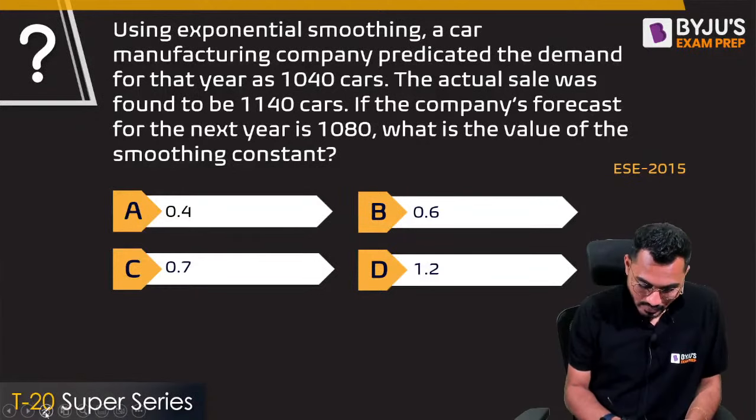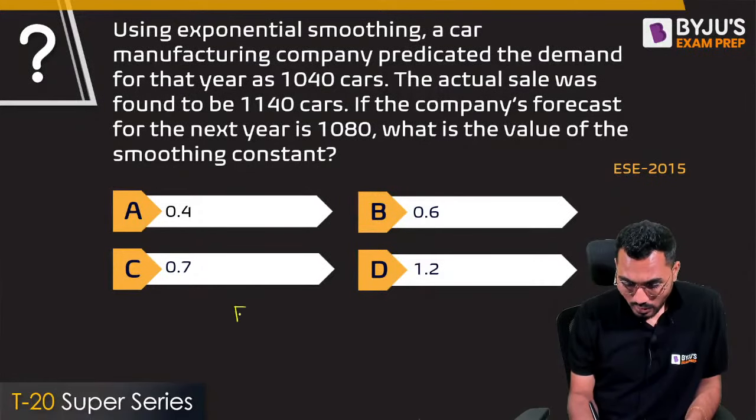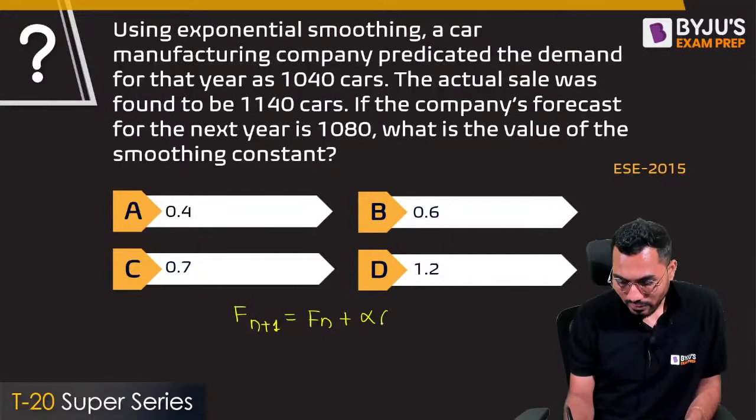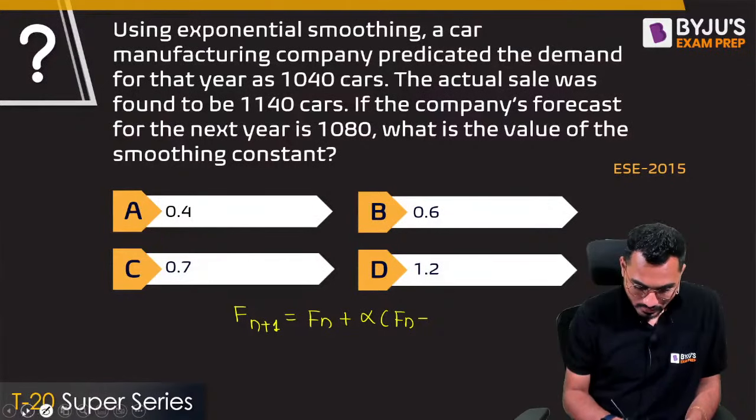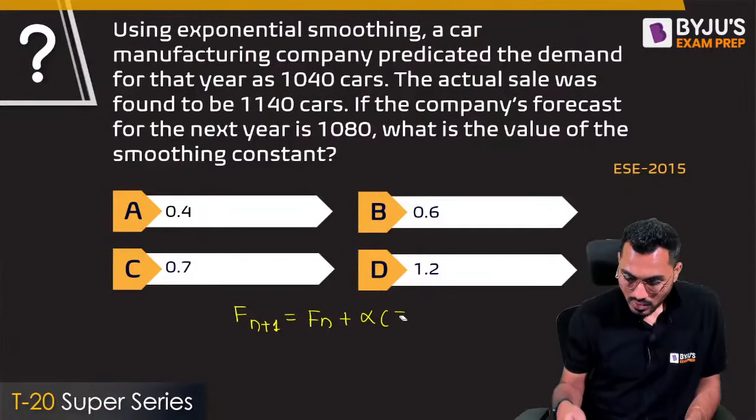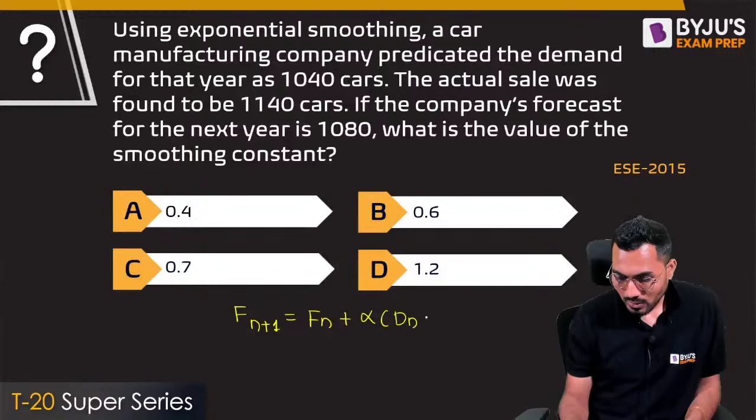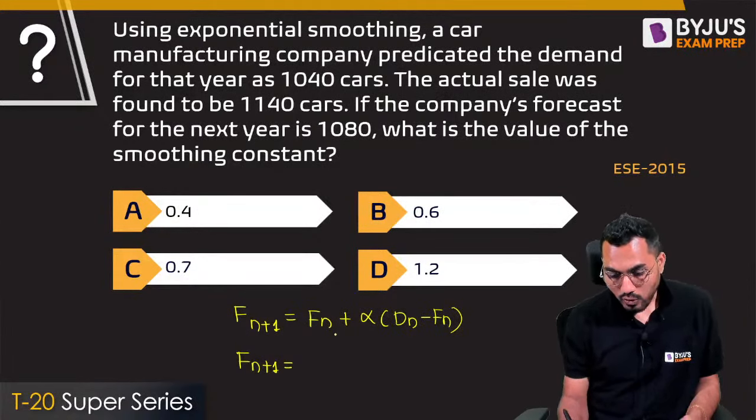0.4? I don't know. Let's see that. Sir, smoothing constant is used in forecasting. Forecasting for n plus 1 month is exactly equal to forecasting for n month plus alpha into demand for n month minus forecasting for n month. Right? Fine.